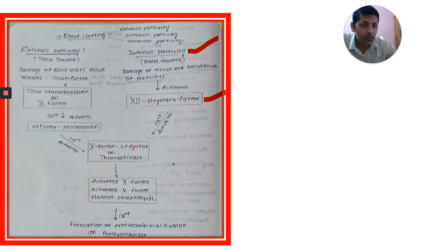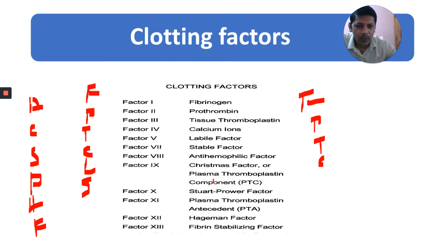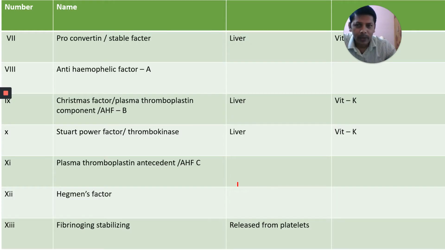The 10th factor means Stewart Prower factor, otherwise called thrombokinase. You can observe here Stewart Prower factor is also called thrombokinase.